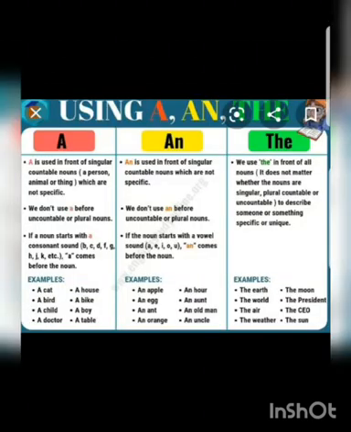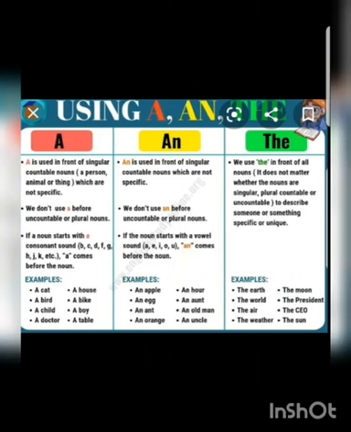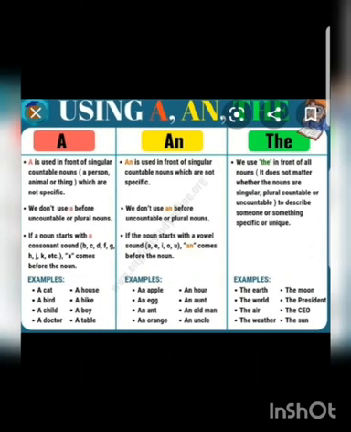A. A is used in front of singular countable nouns, a person, animal or thing which are not specific. For example, we can use it as a dog, a bed, a fridge, a spoon, a table, a chair. These are countable and not specific nouns. We can't use a before uncountable and plural nouns. This will be wrong to say a dogs or a water.